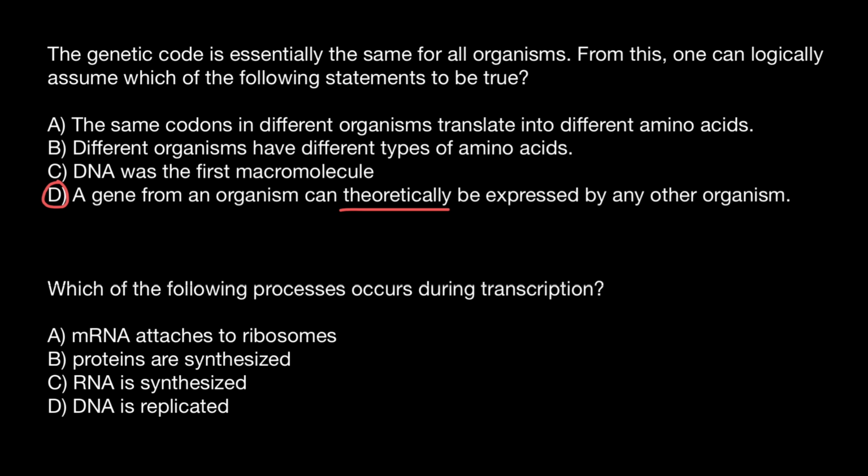for example, in yeast. And next question: which of the following processes occurs during transcription? Here is double-stranded DNA, and here is a messenger RNA. When messenger RNA is produced, we call this process transcription.